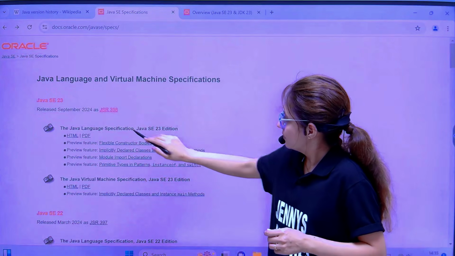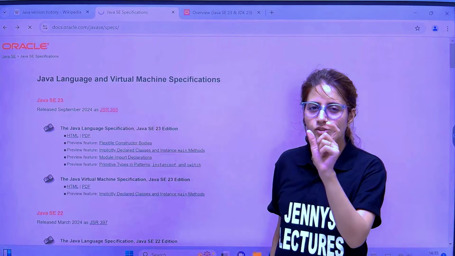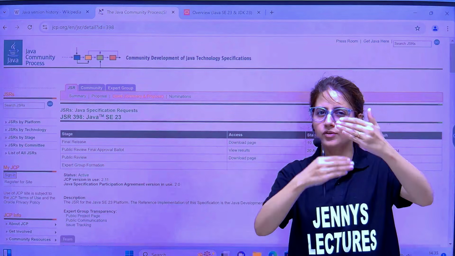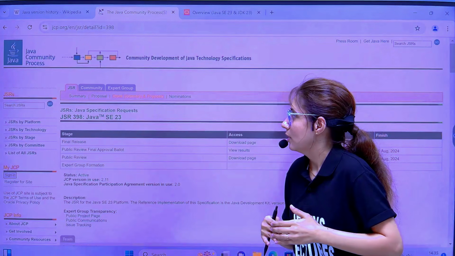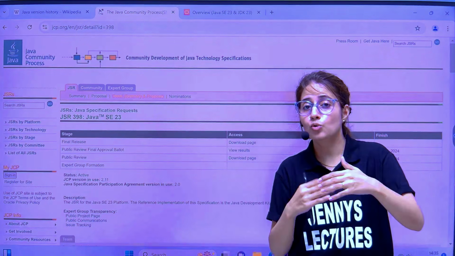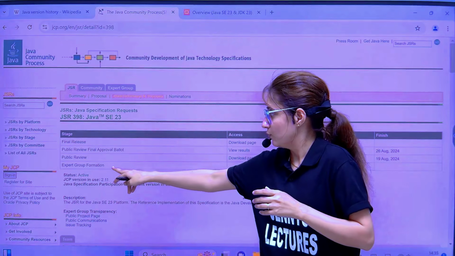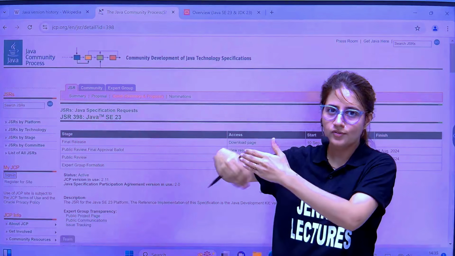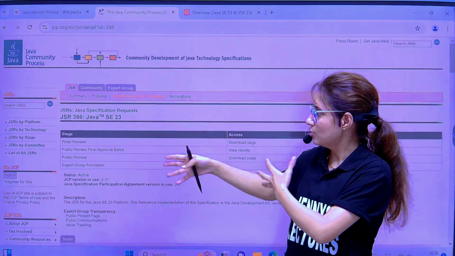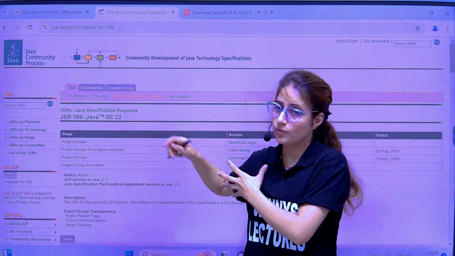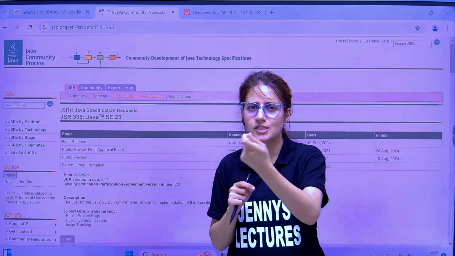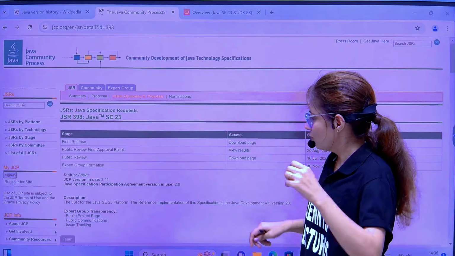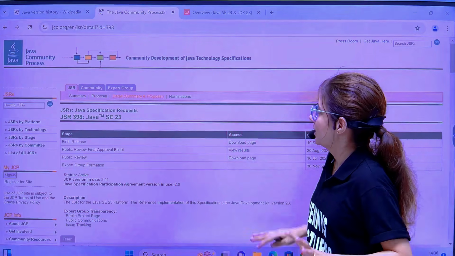And see, there is one more thing, JSR, known as Java Specification Request. It's a document or specification that contains whatever new features get added in that version. It goes through different phases: first group formation, then public review, then final approval ballot, public review, then final release. And this process of approving or creating a Java Specification Request is known as the JCP, Java Community Process. That's it. I just want to get you familiar with these terms. Nothing else.